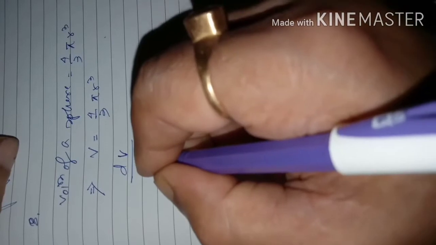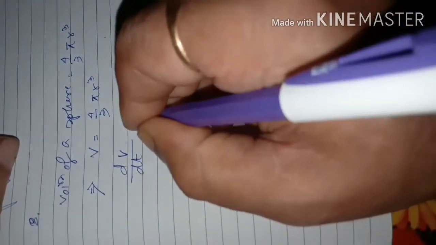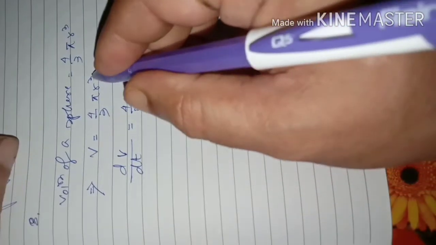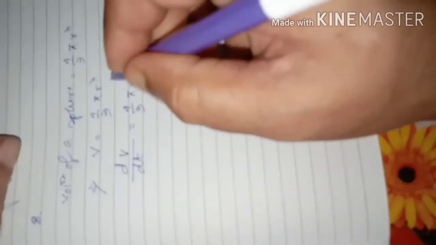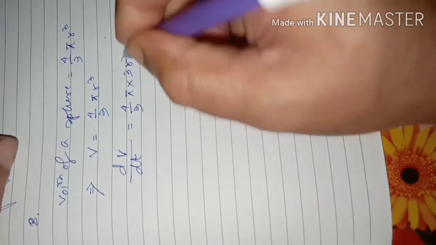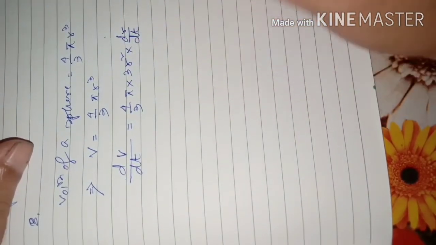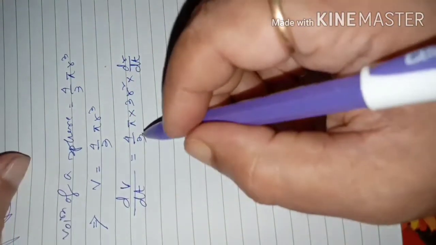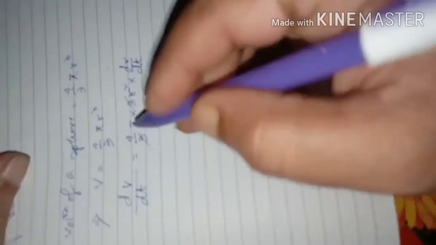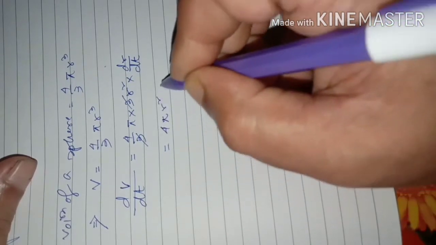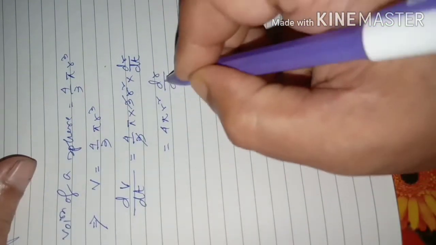Now rate of change of volume with respect to time is 4 by 3 pi into r cube's derivative, which is 3 r square into r's derivative dr by dt. So this is cancelled here. That will be equal to 4 pi r square dr by dt.